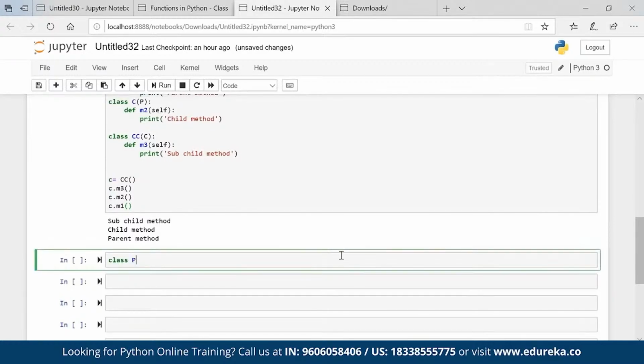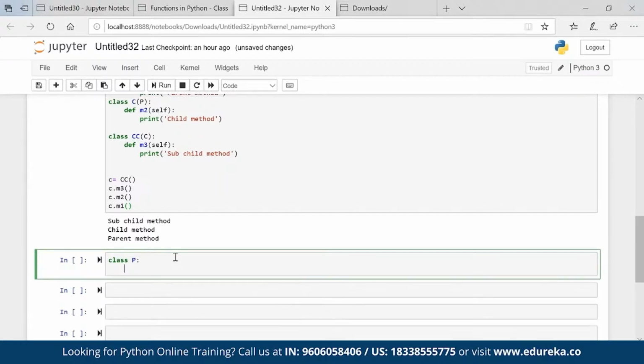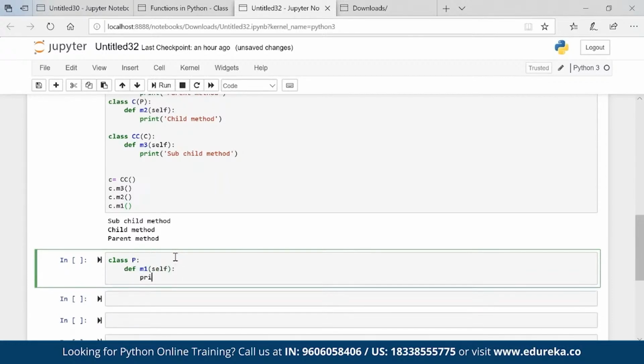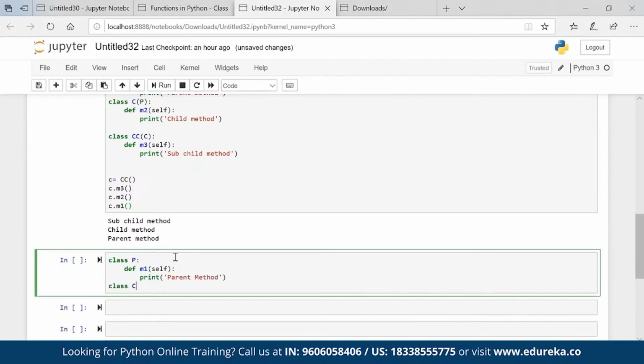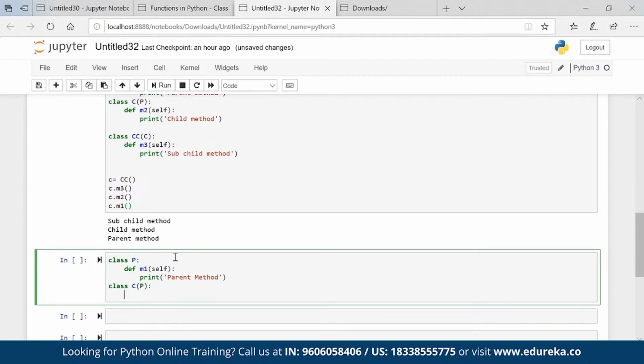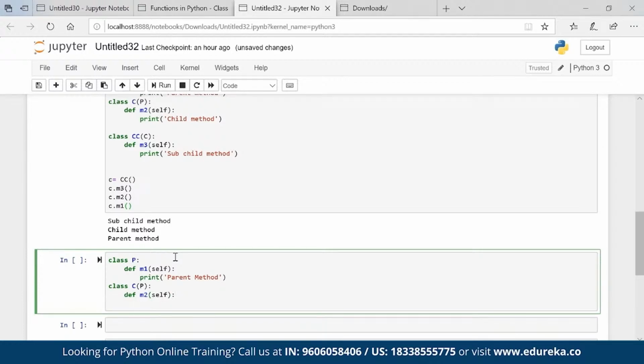Now I'm talking about hierarchical inheritance. Class P. I have two childs, right? I am a parent. I have two childs. So def M1 self print parent method. Class C. I am giving property to this class C. Def M2 self print child method.